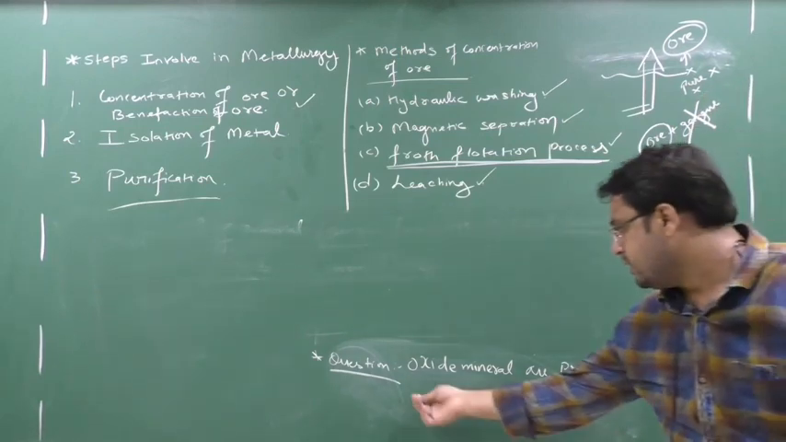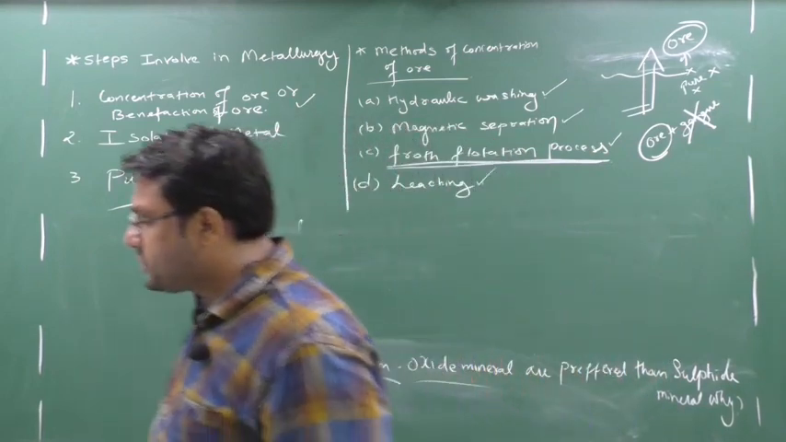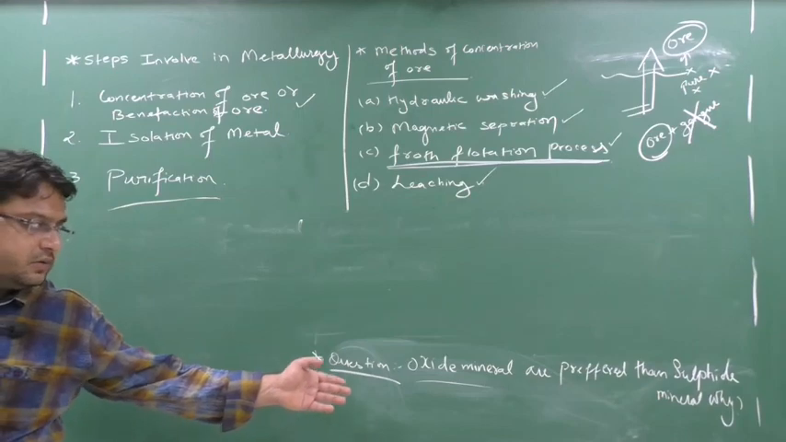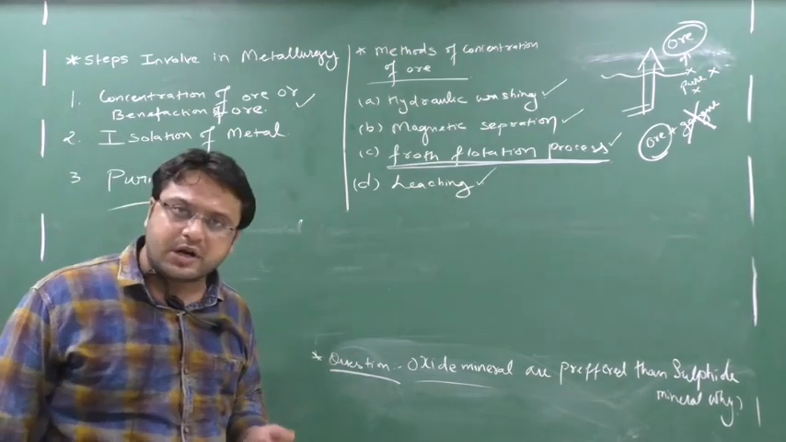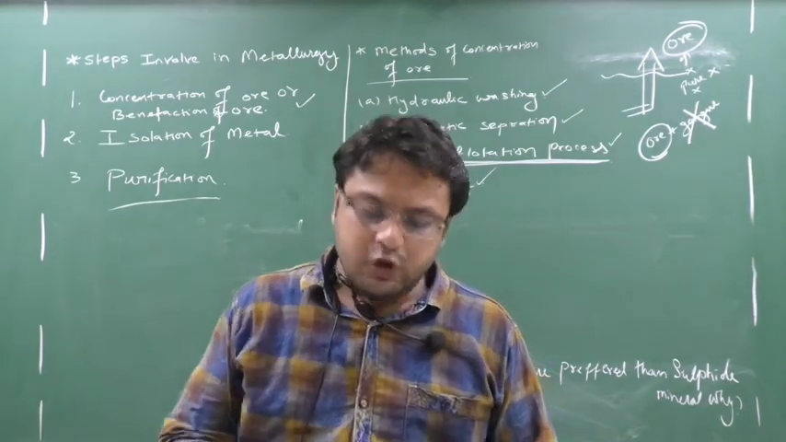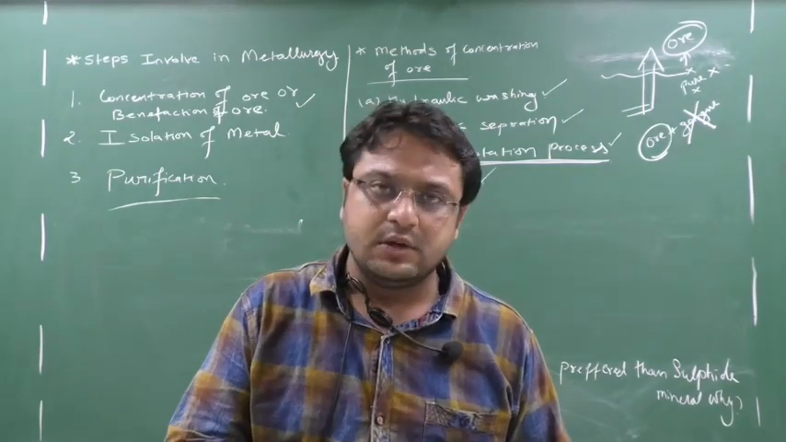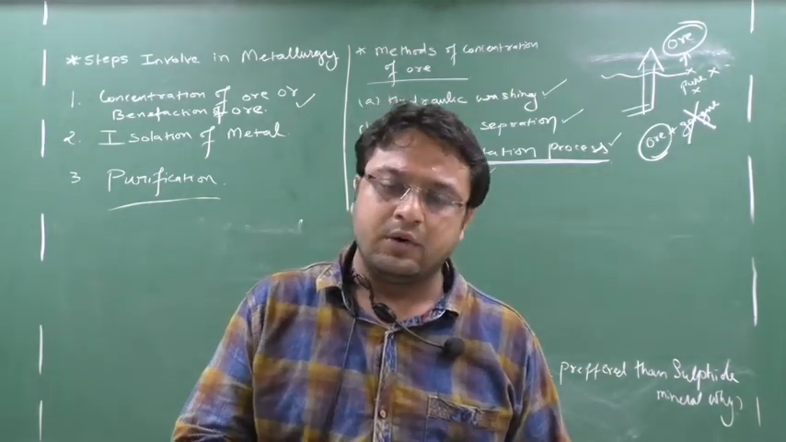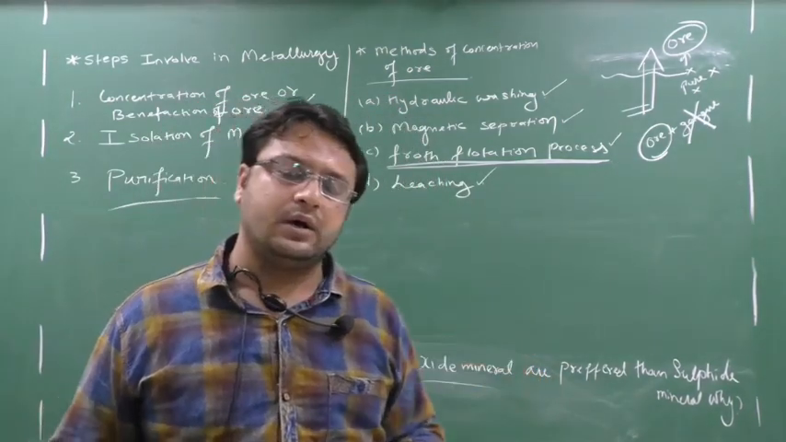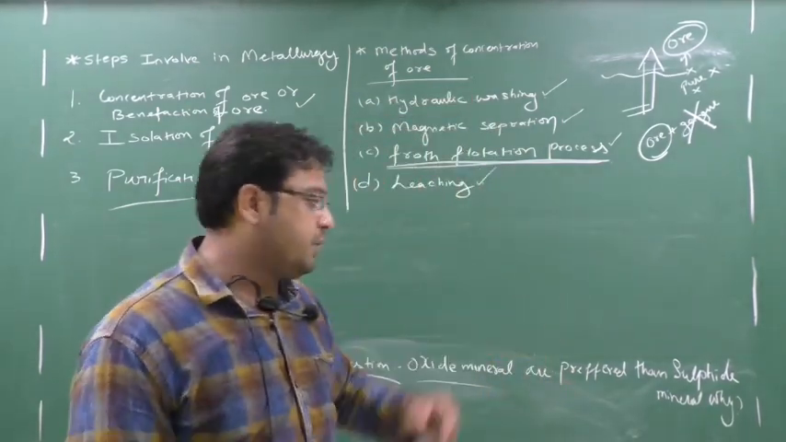Now here one question is there: oxide minerals are preferred over sulfide minerals. Why? See this question. The question says oxide minerals are preferred over sulfide minerals. For example, if you are an industrialist, or a production engineer, and you have 2 kinds of ore. For example, I have Fe2O3 and FeS, two iron ores: a sulfide ore of iron and an oxide ore of iron. Which will you prefer? We will prefer oxide ore. Why will we not prefer sulfide ore?